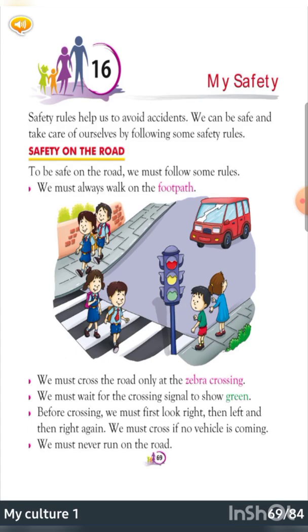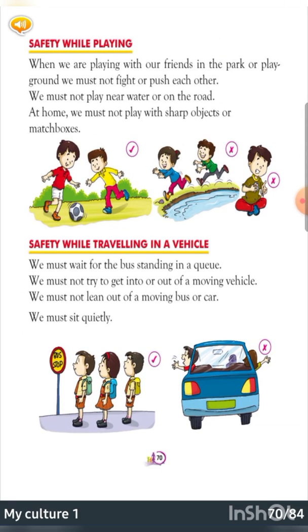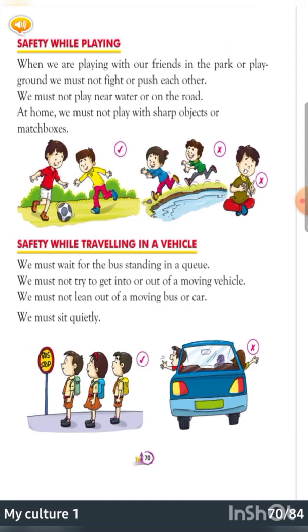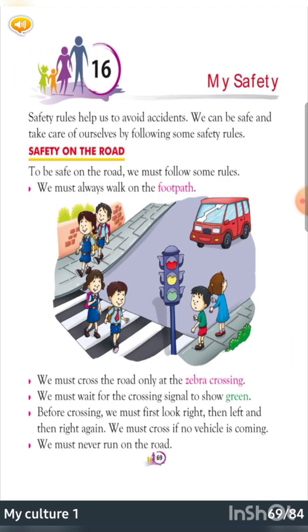These are given in different categories like safety on the road, next is safety while playing, and safety while traveling in a vehicle, right? And after that, traffic signals and then exercise. So let us study safety on the road. They are very easy things you have already discussed or studied in UKG class also.